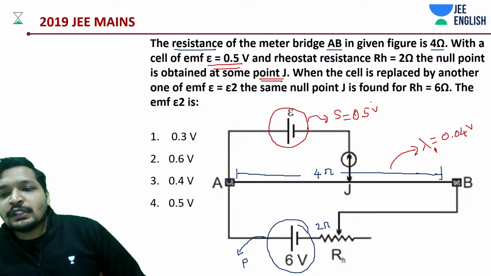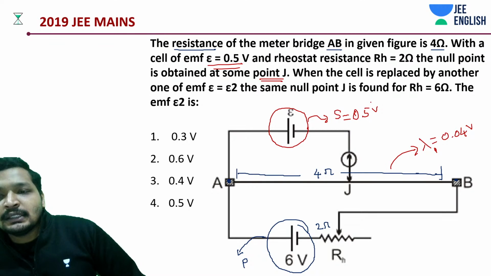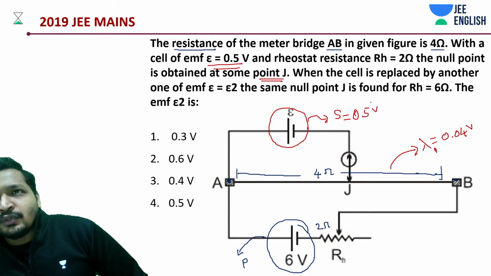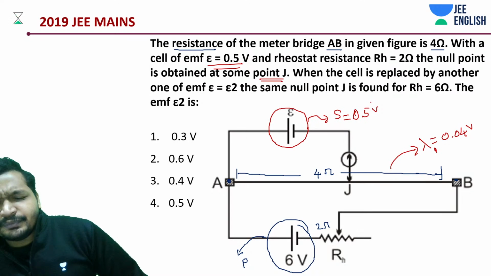If it's 0.5 volts, where is it going to balance? Basically 4 volts by 100 into 0.5. So that would be like how much? 2 by 100. Is that what it is?